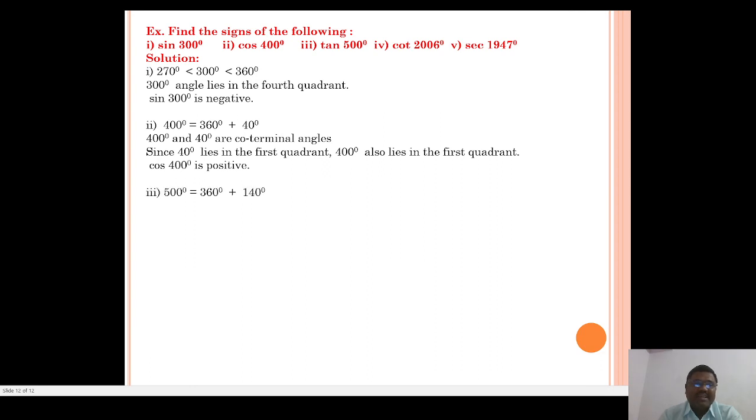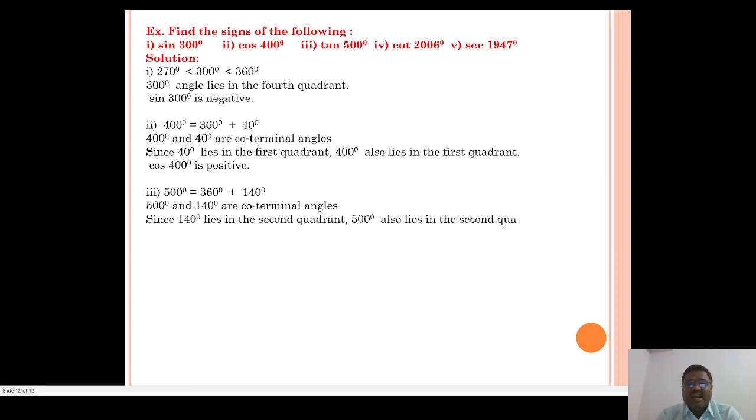Now tan 500 degree. Tan 500 degree is written as 360 degree plus 140 degree. So clearly 140 degree and 500 degree are coterminal angles, and since 140 degree lies in the second quadrant, 500 degree also lies in the second quadrant. In the second quadrant, the tan ratio is negative. So tan 500 degree is negative.